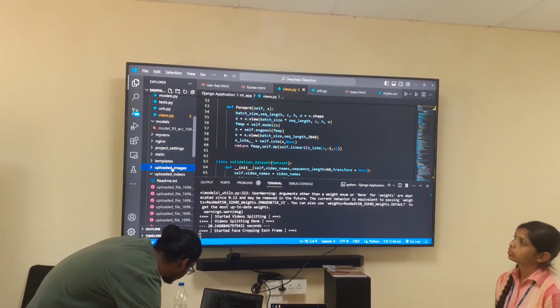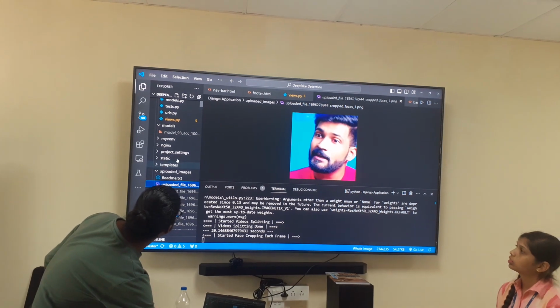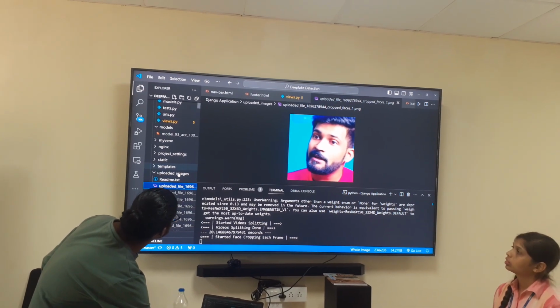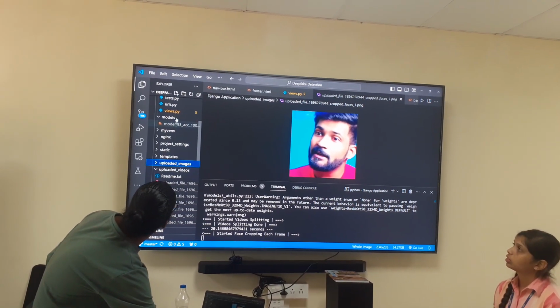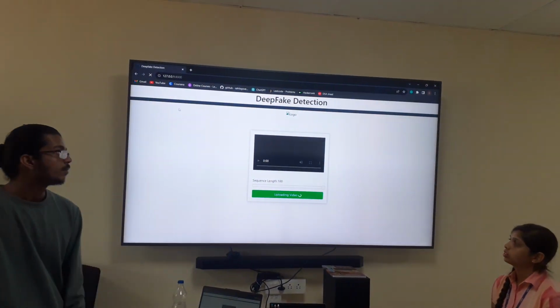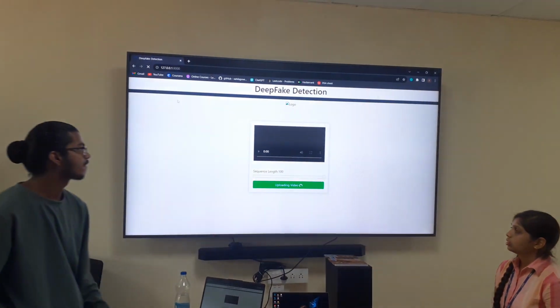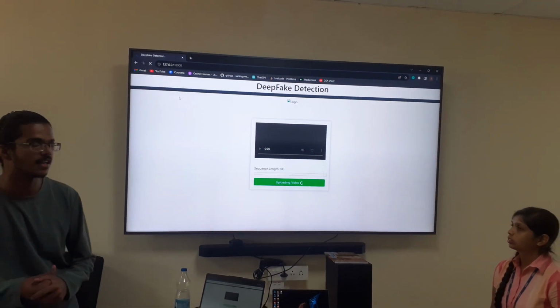Here the images are basically cropped, so that we only get the face images. That's how the images are stored and the model is stored. The prediction phase has started.